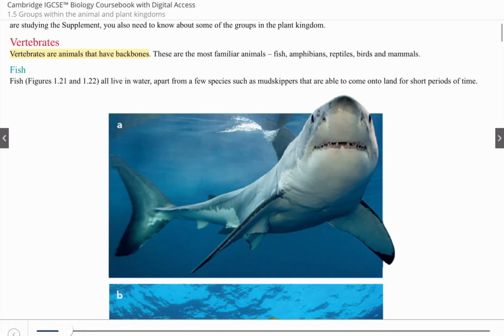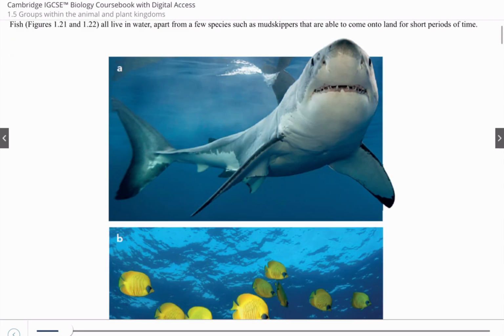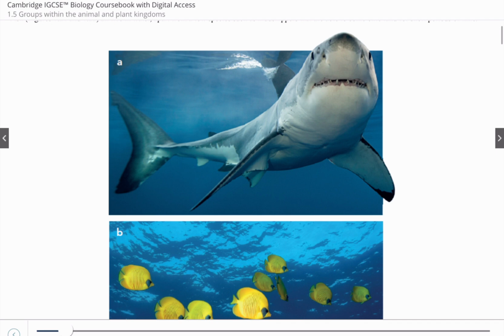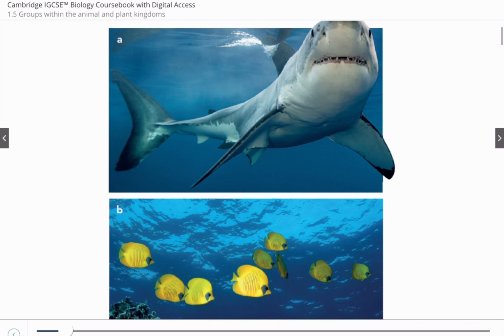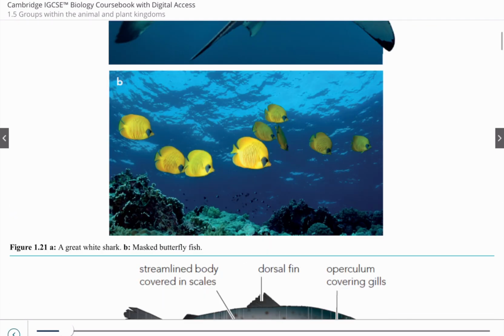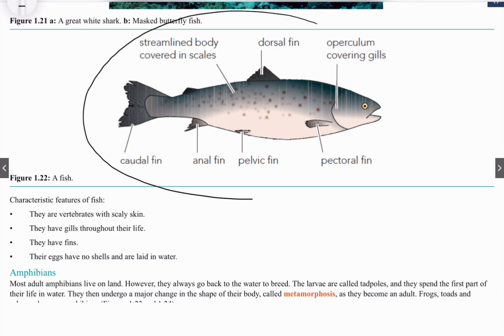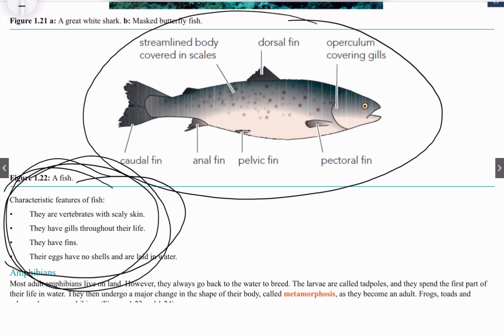Fish or fishes, but people usually call it fish. They are organisms that live in water. Here are some images of fish, a shark, and these fish are called masked butterflyfish. For the figure of a fish, you do not have to draw it down, but try to memorize the characteristic features because they will be on the test.